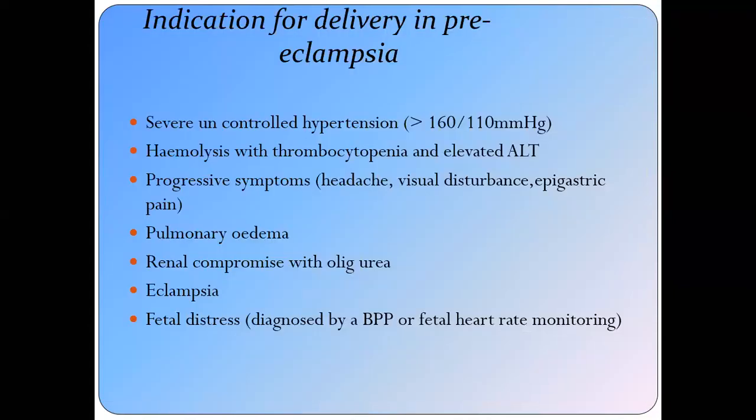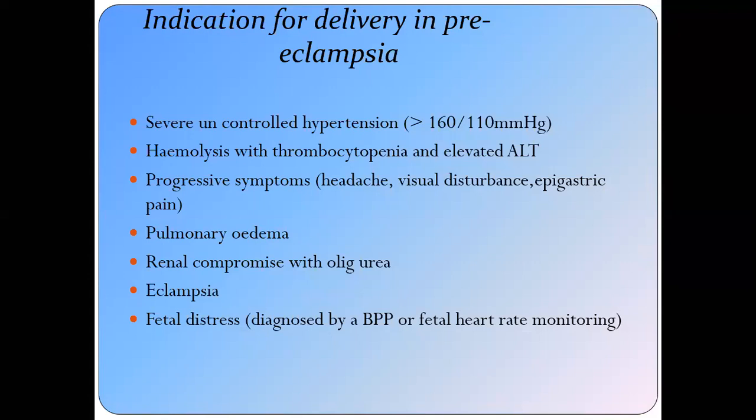Now, what are the indications for the delivery in preeclampsia? Otherwise, if the patient is going on smoothly, her blood pressure is controlled and she has no symptoms, her fetal growth is normal, you can continue the pregnancy up to the term. That is up to 37, 38 weeks of gestation.